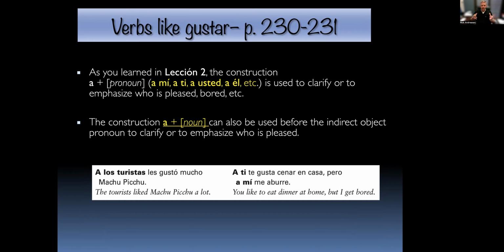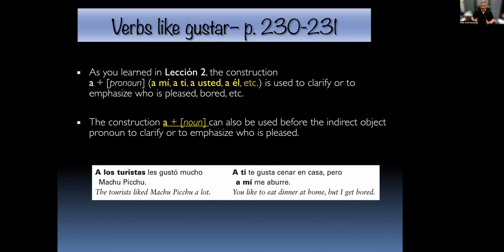So the indirect object is los turistas. The indirect object pronoun for that is les, because that's third person, plural. The verb is gustar, but the subject is Machu Picchu, which is a third person singular thing. So the verb gets conjugated in a third person singular form. So a los turistas, les is the indirect object pronoun that goes with that. Gustó mucho Machu Picchu. The tourists like Machu Picchu a lot.